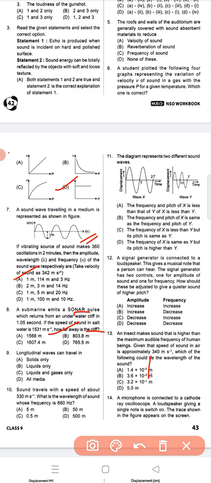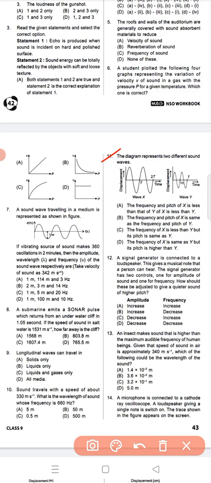Longitudinal waves can travel in, question number 9, option D, all media: solid, liquid and gases, all. Question number 10: sound travels with a speed of about 330 meter second inverse. What is the wavelength of sound whose frequency is 660 Hz? So question number 10, option C is the correct answer, 0.5 meter.